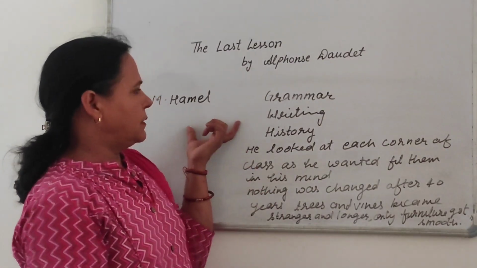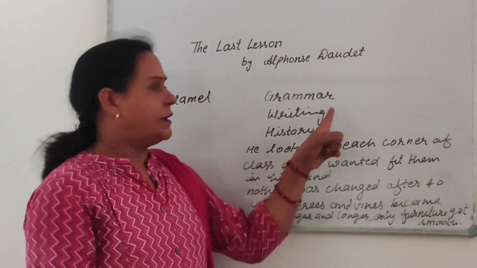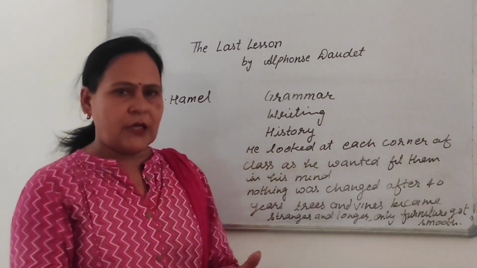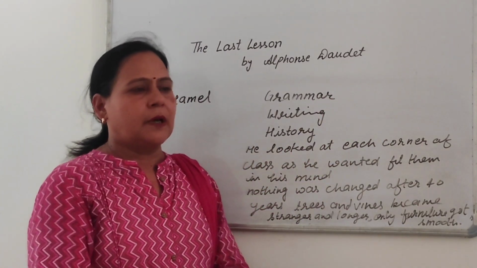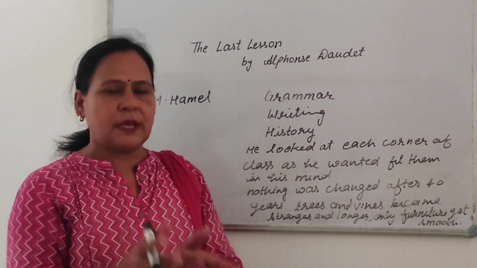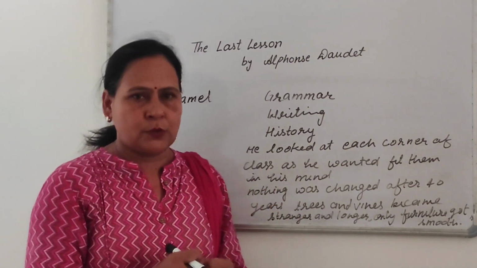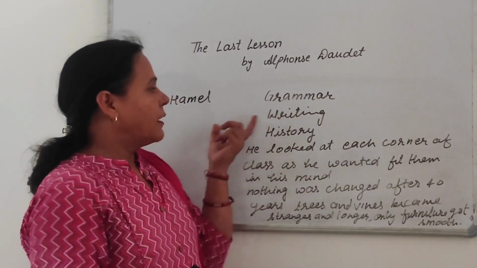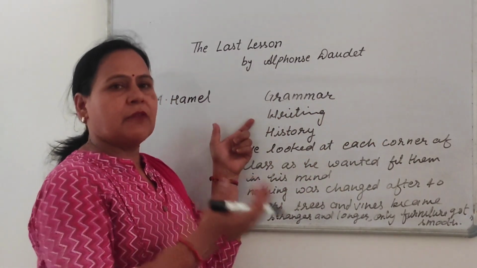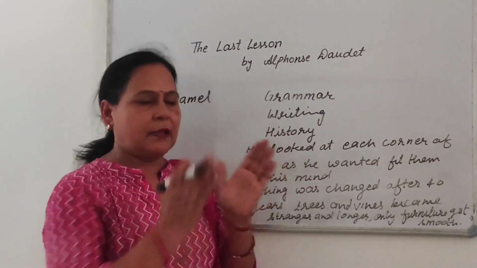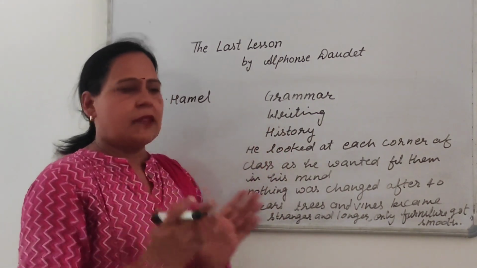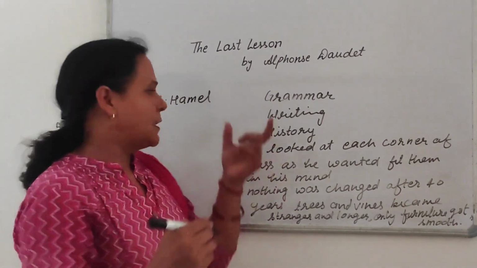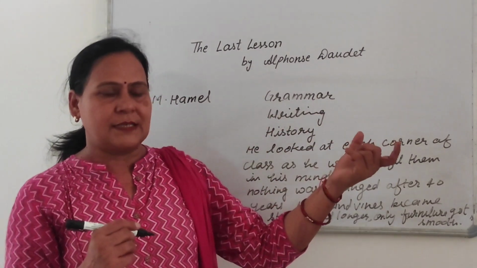Now M. Hamel started the grammar work and started to ask questions on participles. He asked Franz to explain about participles, but he wasn't able to say anything. He mixed up the first word. Still, M. Hamel didn't scold him. After that, M. Hamel gave them copies for writing, and all the students were very busy writing their fish books and essays.